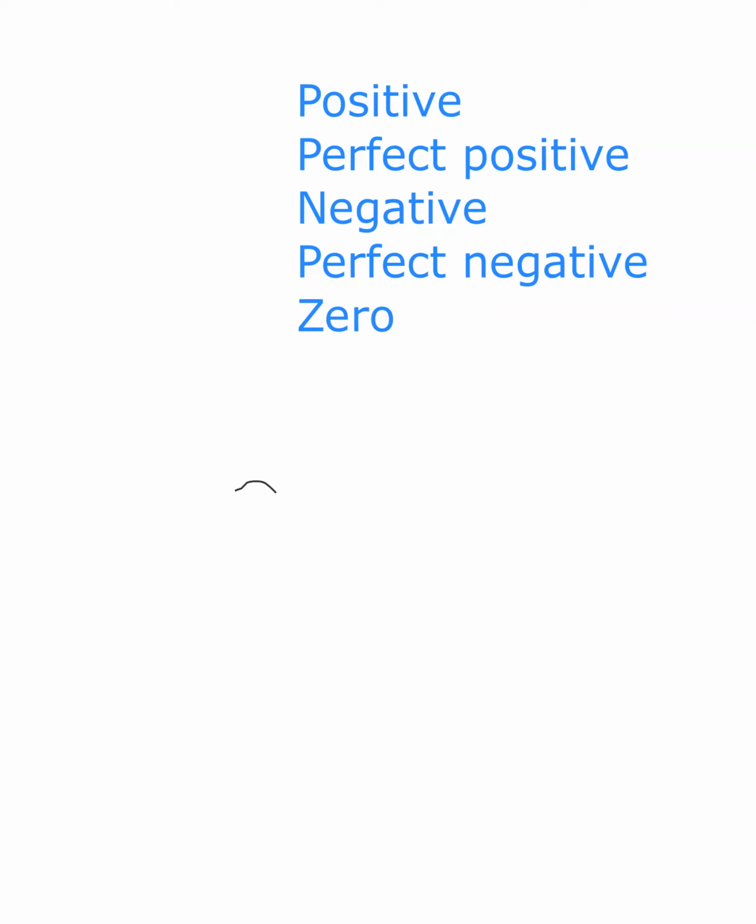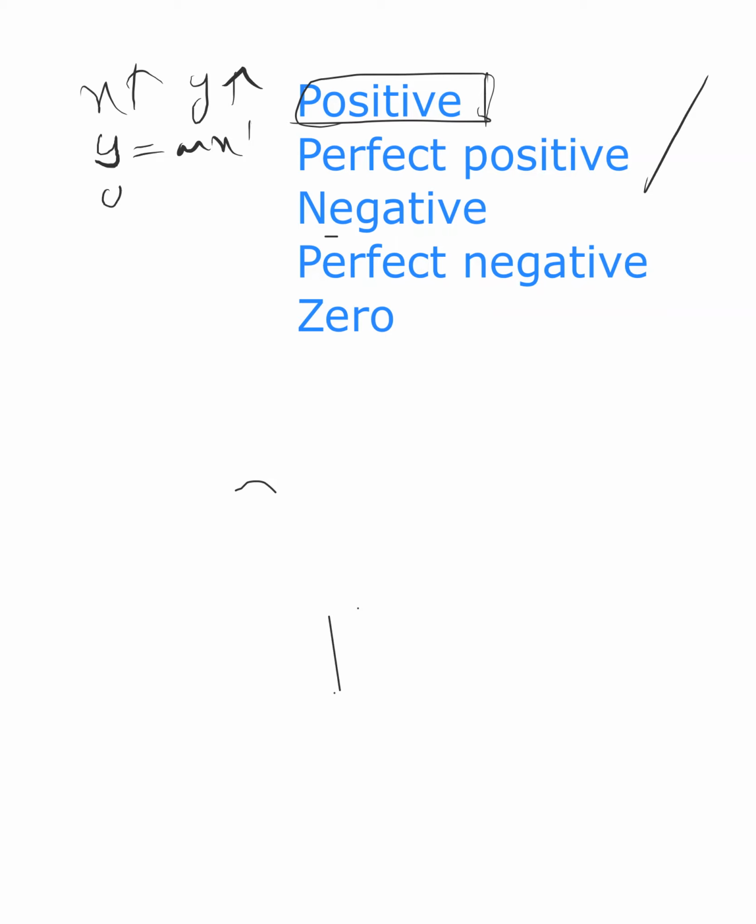Positive means if X is increasing, Y should also increase, and if X is decreasing, Y should also decrease. Perfect positive means in a straight line they will increase proportionately, like Y equal to mx, a straight line relation. Positive means not exactly, an exact relation is not there, but a relation is there, that if X is increasing, Y should also increase. Negative means X is increasing, Y should decrease. Then perfect negative, again a straight line, but a downward straight line.